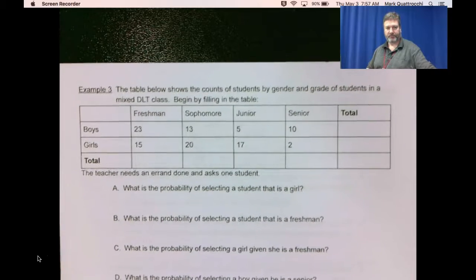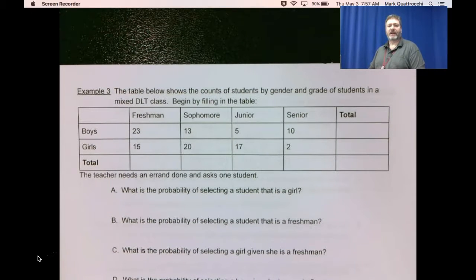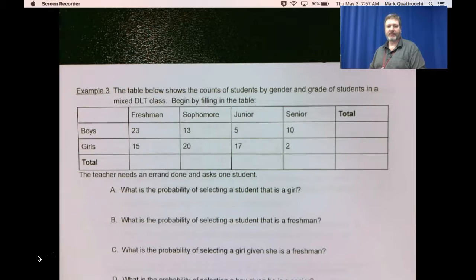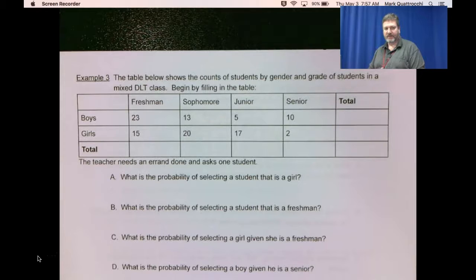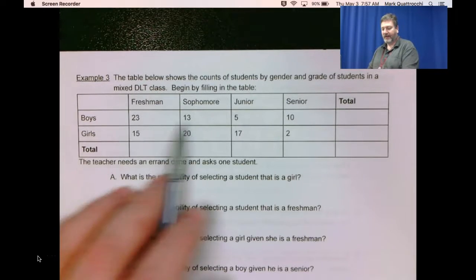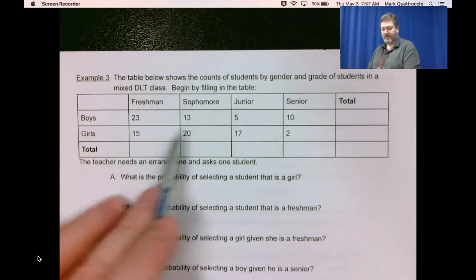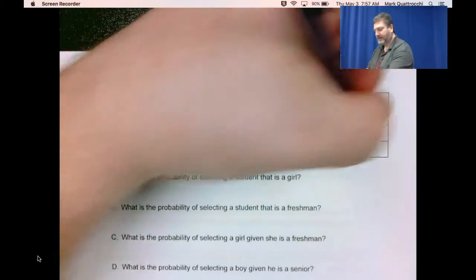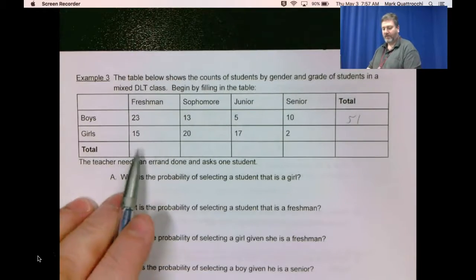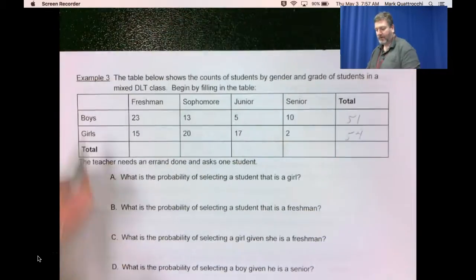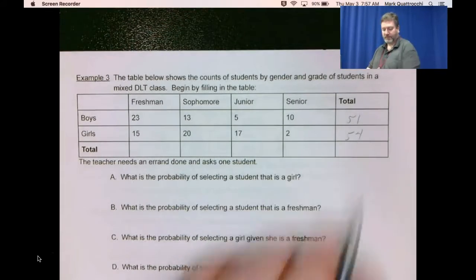Example 3. The table below shows the counts of students by gender and grade of students in the mixed DLT class. Begin by filling in the table. So we have a table, but it's not totally complete. In other words, we haven't totaled the margins yet. Okay, so let's fill in the margins. 23 plus 13 plus 5 plus 10 is 51. 15 plus 20 plus 17 plus 2 is 54. So we have 51 boys, 54 girls.